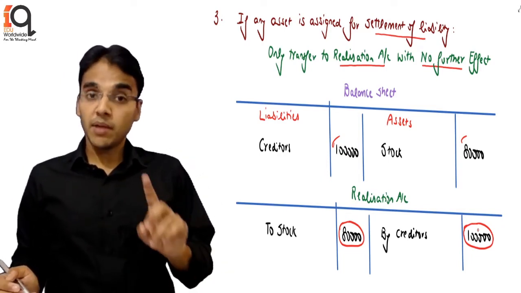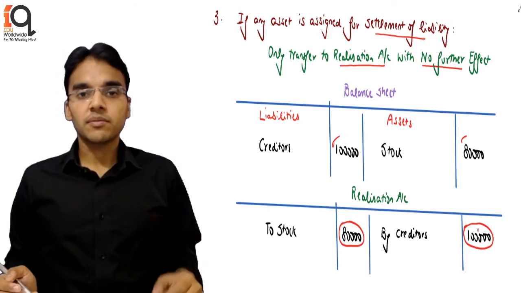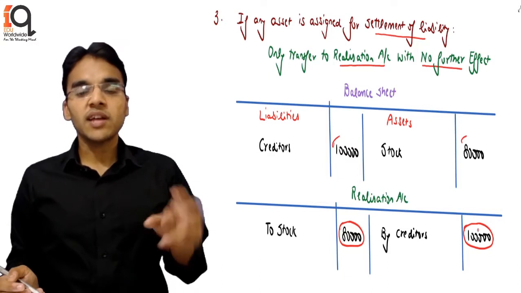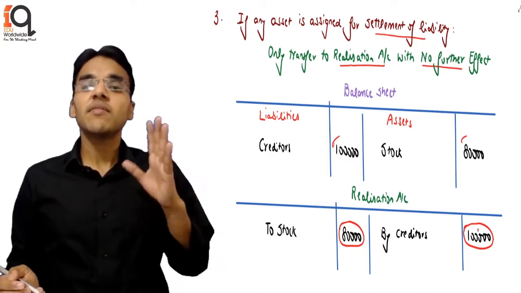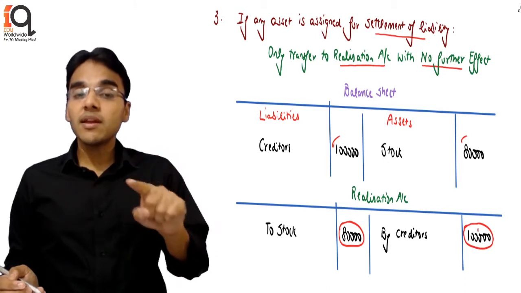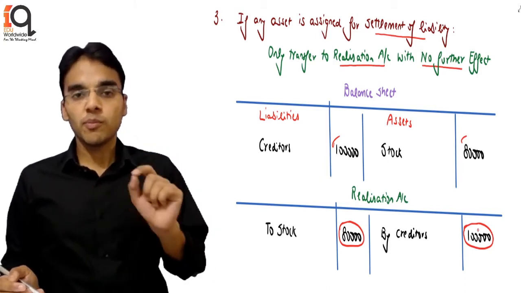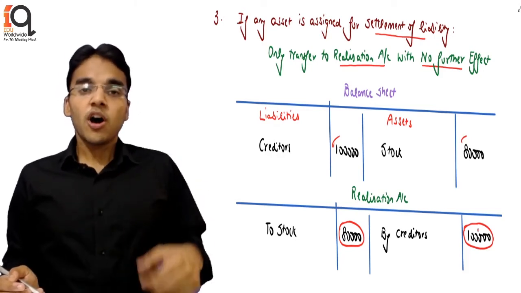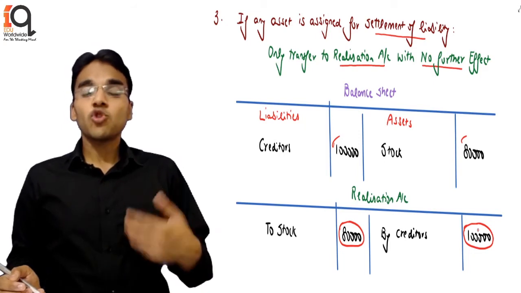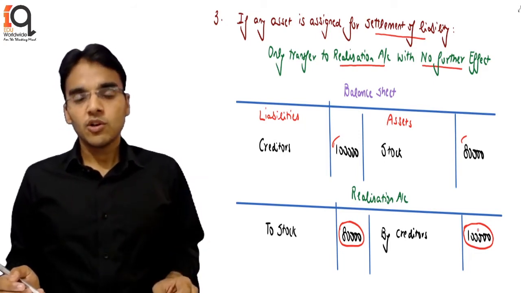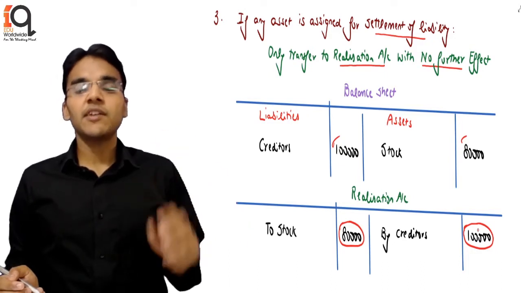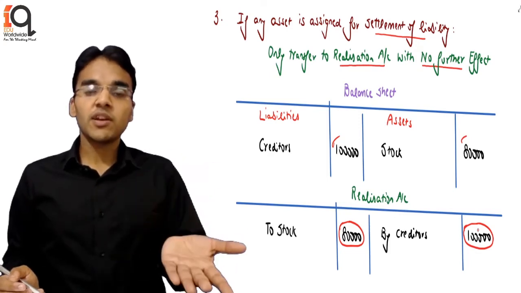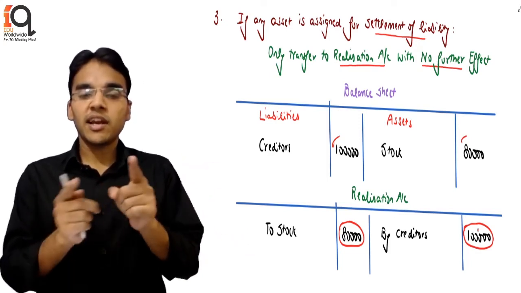However, it may be possible, just moving further, that the question says the stock worth 80,000 was given to the creditors and they have accepted it for, let's say, 95,000. So there is a remaining creditors of 5,000 which you will pay off. So you will be putting to bank 5,000. Okay. Or if, let's say, the question says the stock worth 70,000 was given to the creditors and they have accepted it for 1 lakh. That means here there is a profit of 30,000 effectively. So you have given a stock worth 70,000 and the creditors have accepted it for 1 lakh.